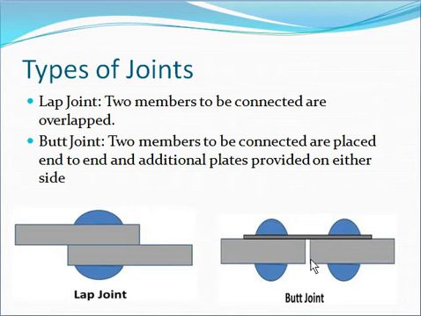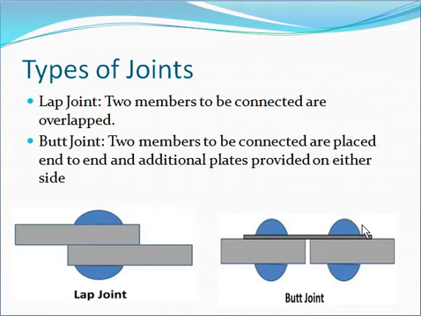Now there are two types of butt joints we already discussed, that is the single cover butt joint and the double cover butt joint. In the case of the double cover butt joint, the total shear force to be transmitted by the member is split into two parts, and the shear force acts on each half. If the cover plate is provided on both sides, here and here, then the total shear is divided into two parts. Half shear is taken by this plate and half shear is taken by this plate.